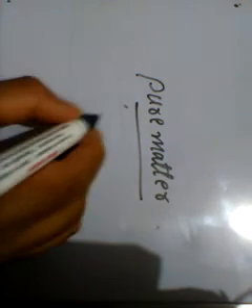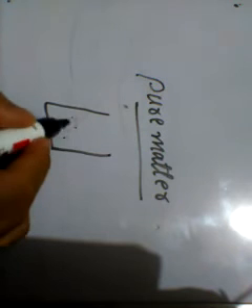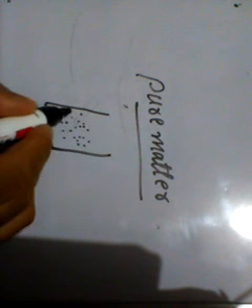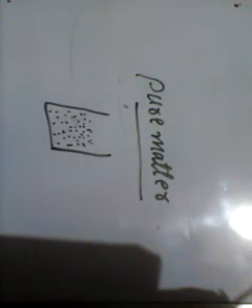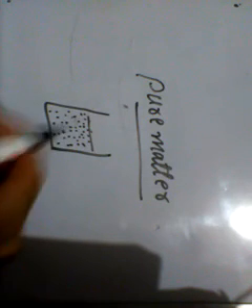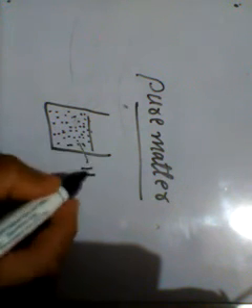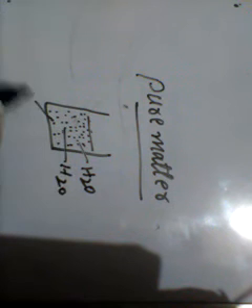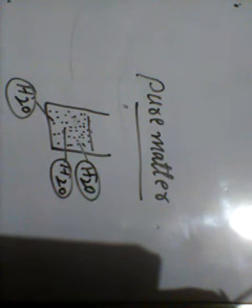First, we will take a glass of water. We know the water molecules are present in this glass of water. So it is made up of only one type of particles, that is the water molecule. In this material everywhere we find the H2O molecules, at the top, in the middle, and also at the bottom. So it is made up of only one kind of constituent particles, which is the H2O molecule.